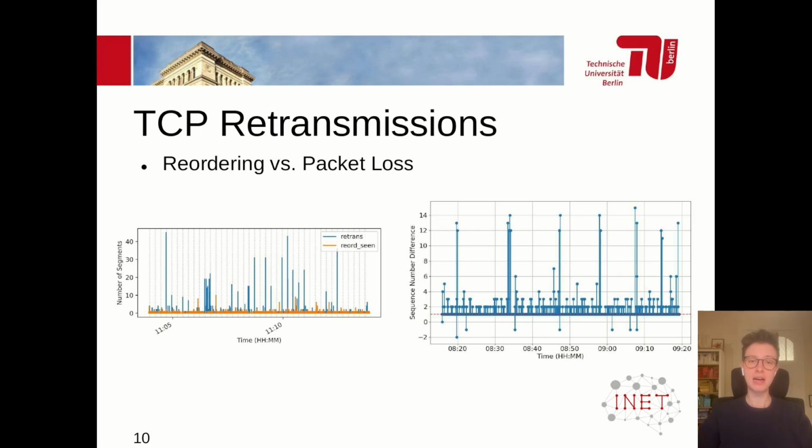To get an understanding of packet loss, we plotted the difference in sequence numbers from our IRTT runs. In an ideal world, in a perfect connection, this difference would always be 1 for increasing sequence numbers, which you can also see with a red dotted line. However, if there are loss events occurring, this gap becomes greater than 1, and if there are reordering events, this leads to a negative gap. Here you can see that the positive, greater than 1 gaps of loss clearly outweigh those of reorderings observed.